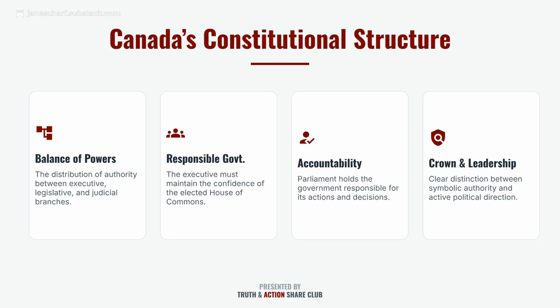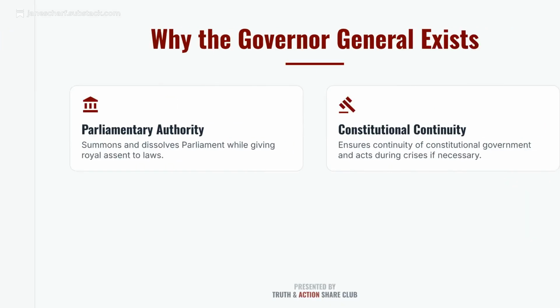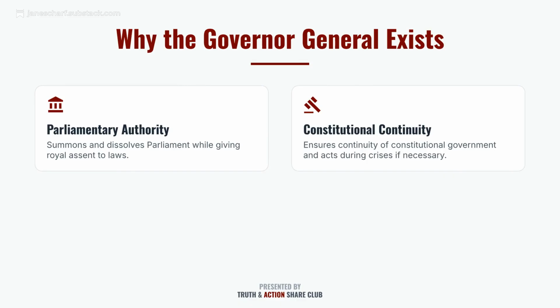The Crown and political leadership have distinct roles. The Governor-General represents the Crown, not the Prime Minister. The office serves as a constitutional safeguard to ensure stability within the governmental structure. The Governor-General exists to exercise parliamentary authority, such as summoning and dissolving Parliament and giving royal assent to laws. They ensure constitutional continuity and act during crises, if necessary.